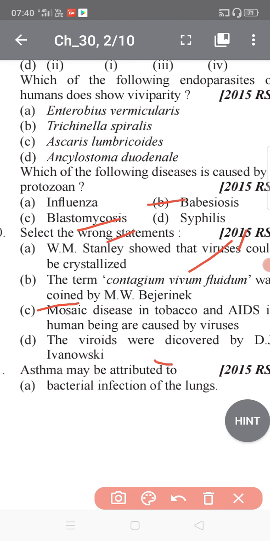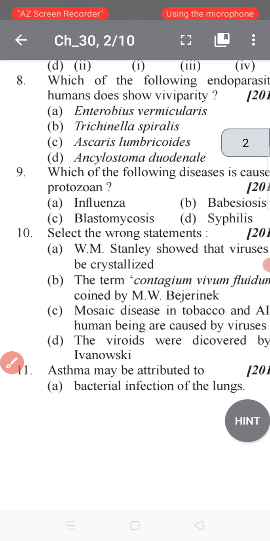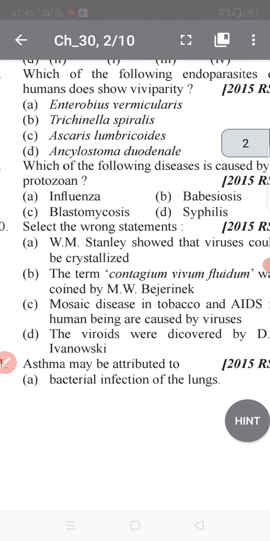Babesiosis is the protozoan disease. I hope you understand it. It is a rare infectious disease caused by the protozoan Babesia, in which hemoglobinuria and fever take place. So that was the reason.